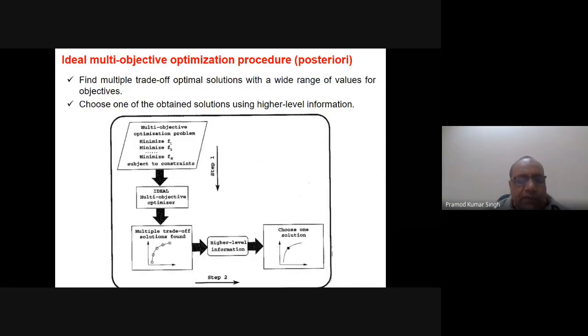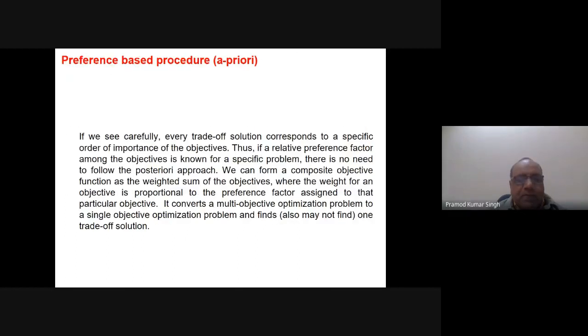Otherwise I will just waste a lot of time and energy finding a lot of solutions, and then I will choose one. So what I will do is, first, use the high-level information, meaning the weightage of the objectives, and then club them into one so that it becomes a single objective optimization problem. Then I will use a single objective optimization algorithm and get basically one solution. That is what is done in the a priori approach of solving the problem.